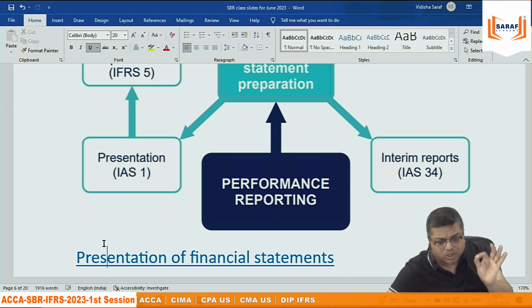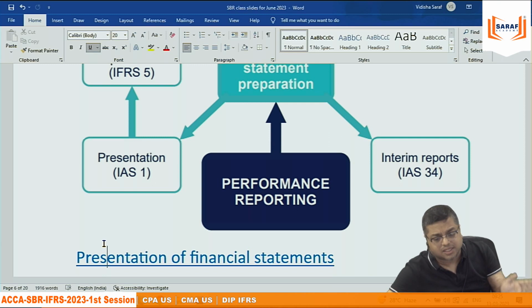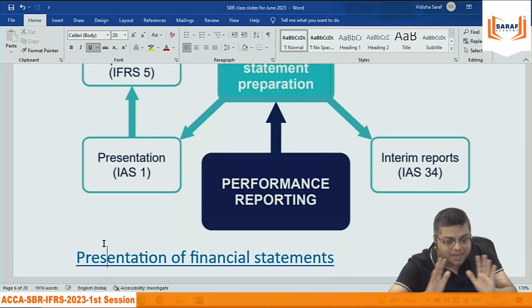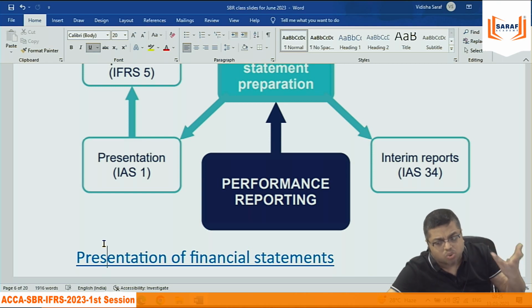The statement of financial position, which is the balance sheet; the statement of profit or loss and other comprehensive income, which is the PL account; the statement of cash flows, the cash inflows and outflows in the organization; the statement of changes in equity, the owner's money changes in the organization; and then the notes to accounts, the disclosure notes. Whether we go Indian accounting, IFRS or US GAAP or any accounting, these are the 5 things which combined are called financial statements.